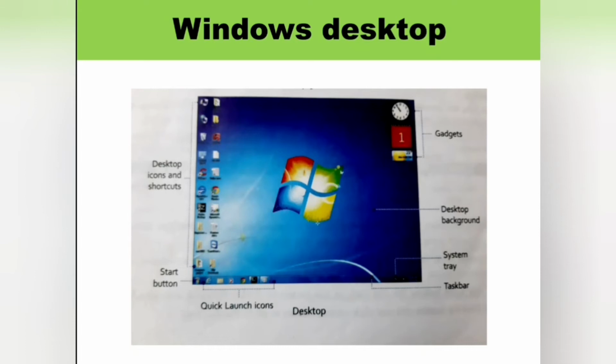Next one, the bottom left corner has some icons. Those icons are called quick launch icons. Let's see these parts one by one in detail.